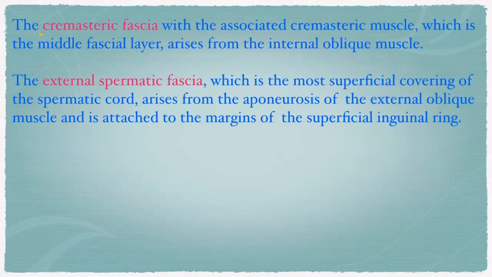And the cremasteric fascia with associated cremasteric muscle. We have already seen that in the previous classes, which is a middle fascial layer arising from the internal oblique muscle. Cremasteric muscle itself is an extension of the internal oblique muscle. Coming to the external spermatic fascia, right? We have already learned about this also, which is the most superficial covering, an extension of the external oblique attached to the margin of the superficial inguinal ring, right? So, internal spermatic fascia is the innermost layer, then cremasteric fascia, and the outermost layer is the external spermatic fascia.